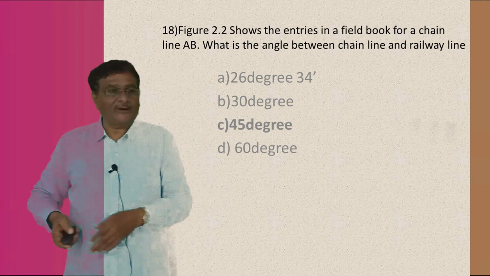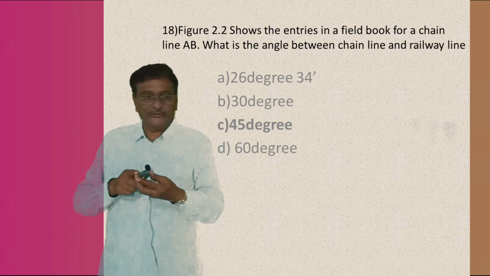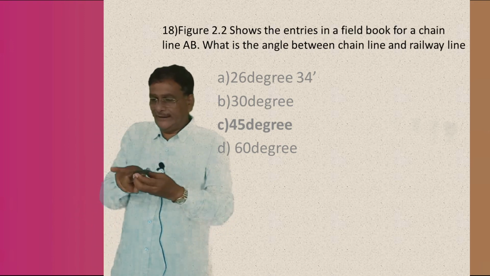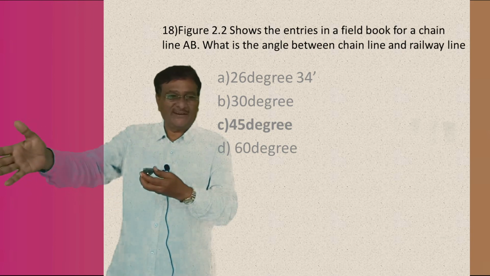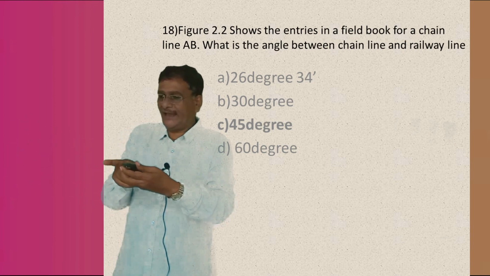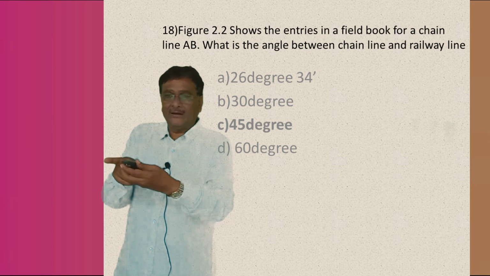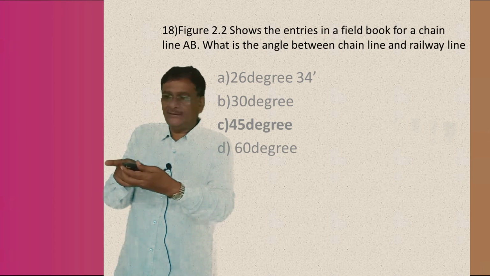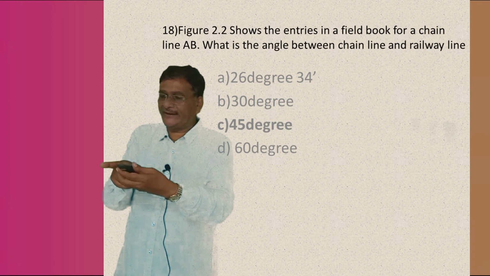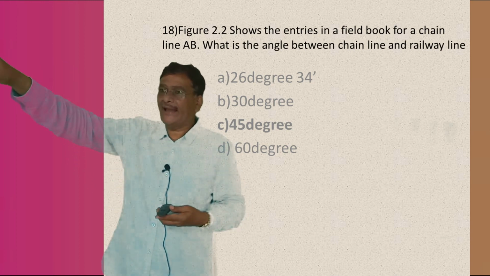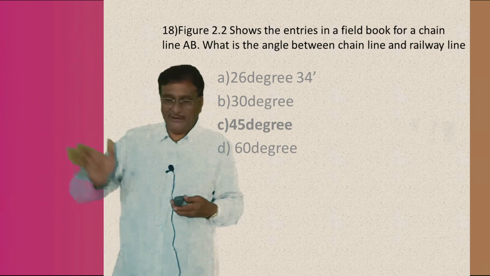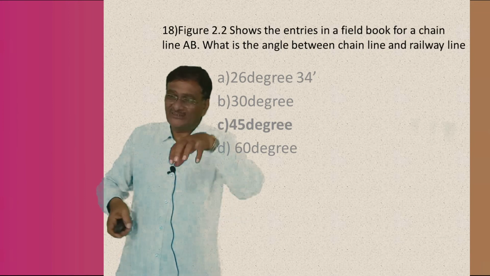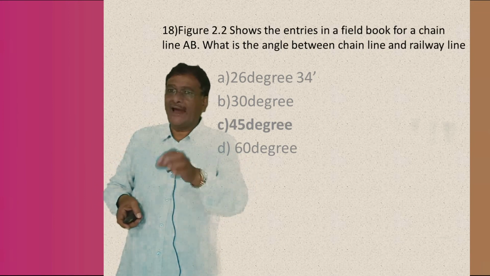The right answer is 45 degree. Understand or not? If it is a main line, then the railway line may be at a distance of 60 meter or 40 meter, I don't know, but the railway line is exactly 45 degrees to the main line AB. So the railway line is shown in the field book along the chain line AB at 45 degree.